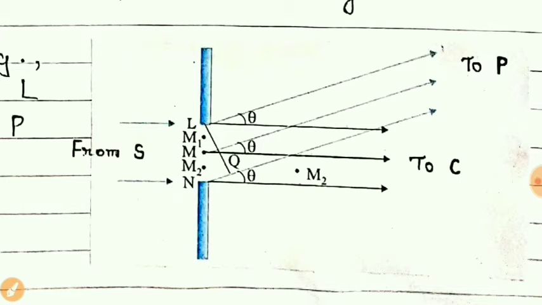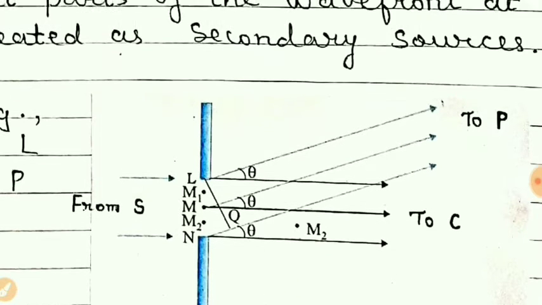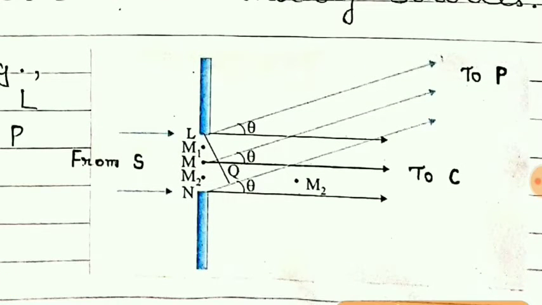Now the light diffracted from the slit falls on different parts of the screen. So students, suppose there is a screen at infinite distance, that is, at a large distance there is a screen. To find the intensity at any point P on the screen, let us consider parallel rays from points L, M and N of the slit, which make an angle theta.